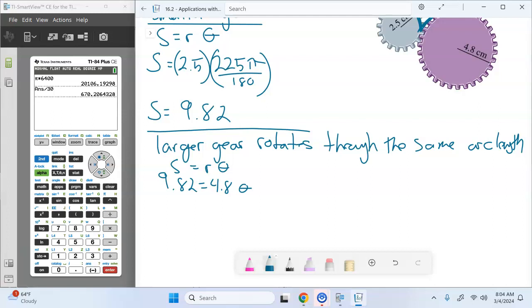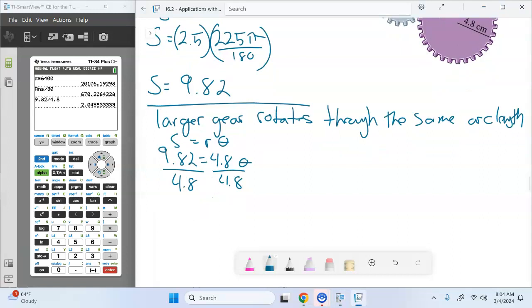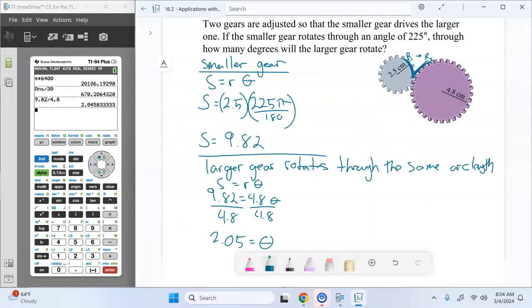Divide by 4.8. So we take our 9.82 and divide by the 4.8, and we get theta as 2.05, approximately. Okay? So, did we rotate through 2 degrees? It's in radians. We rotated 2 radians. Now I want degrees.